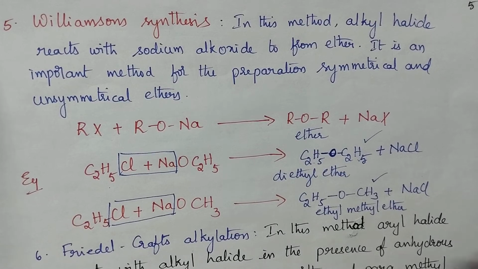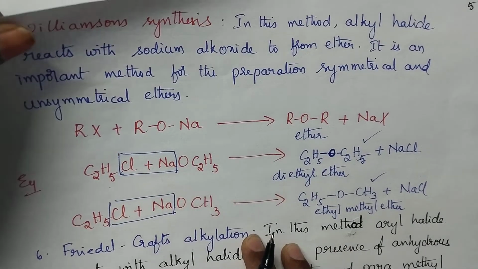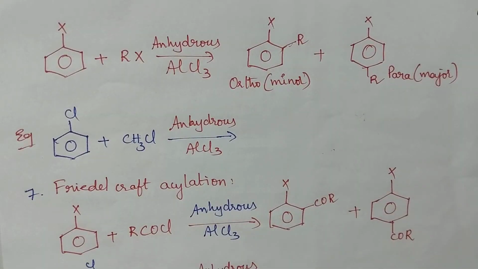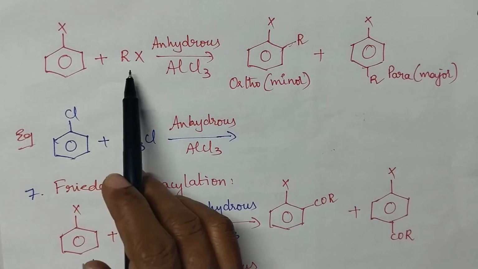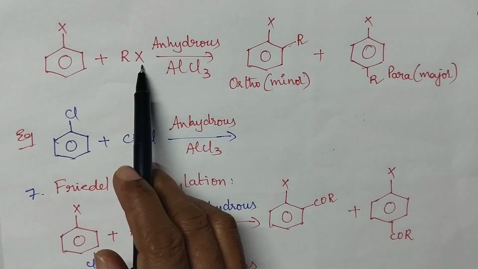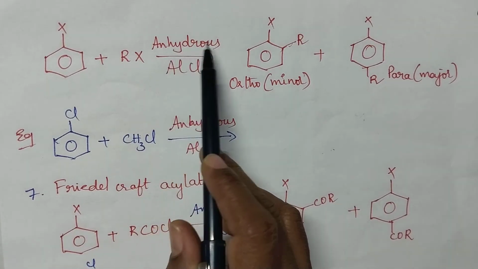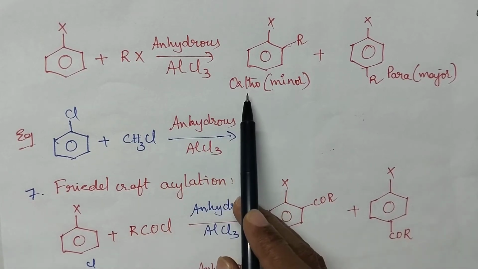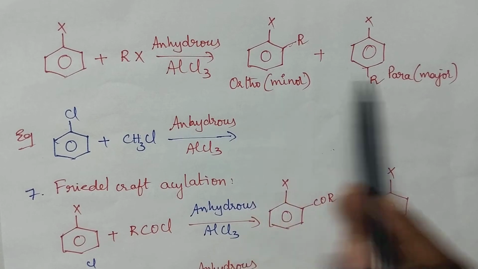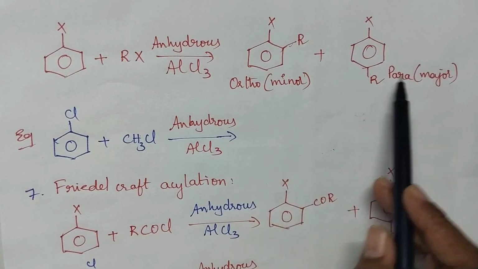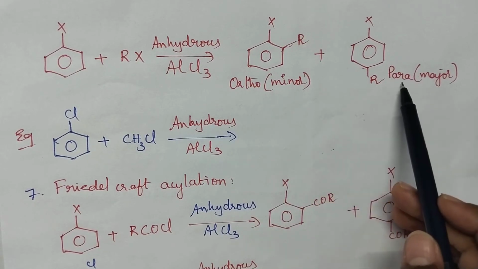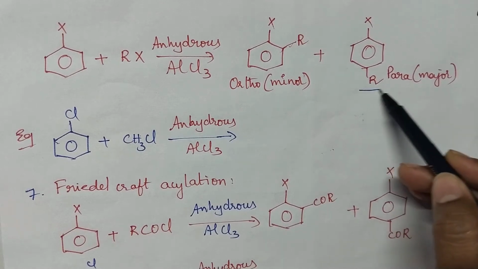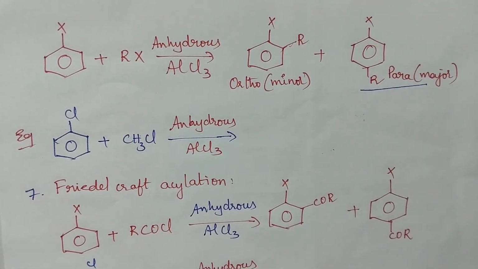Students, what is meant by Friedel-Crafts alkylation? In this Friedel-Crafts alkylation, what happens? Aryl halide reacts with alkyl halide in the presence of anhydrous aluminum chloride and it results in the formation of ortho and para isomers. Here, the para isomer is highly stable and hence it is the major product.